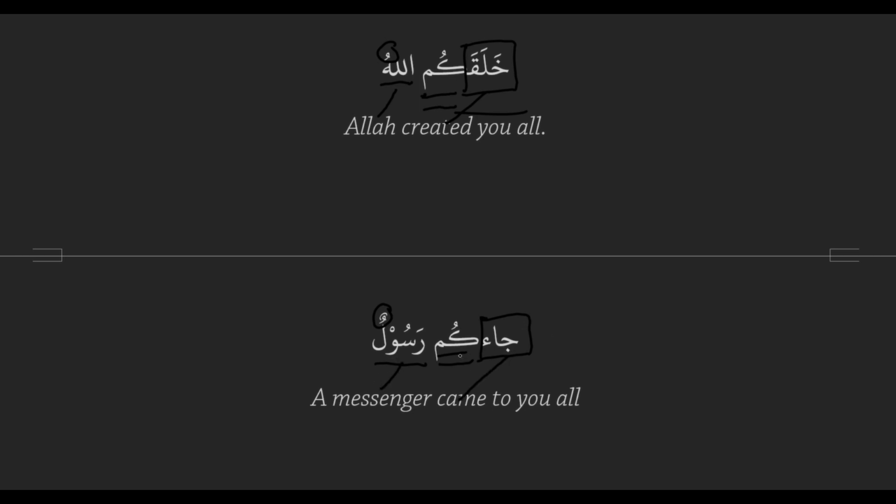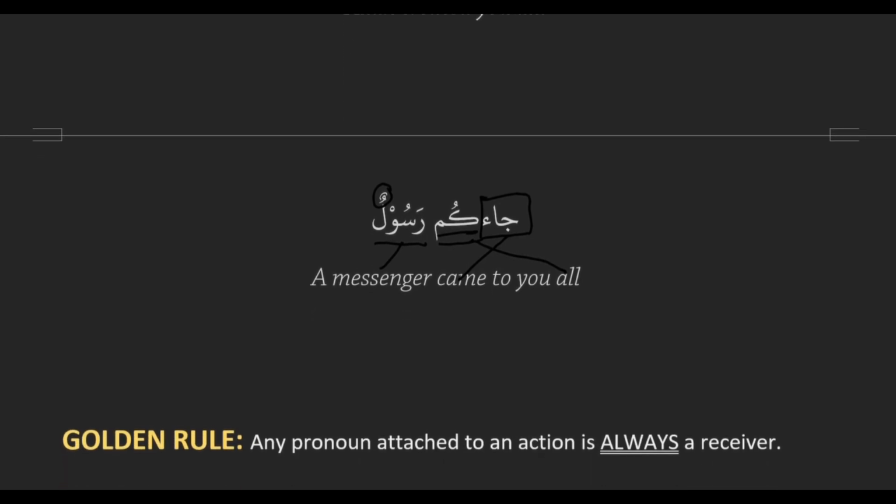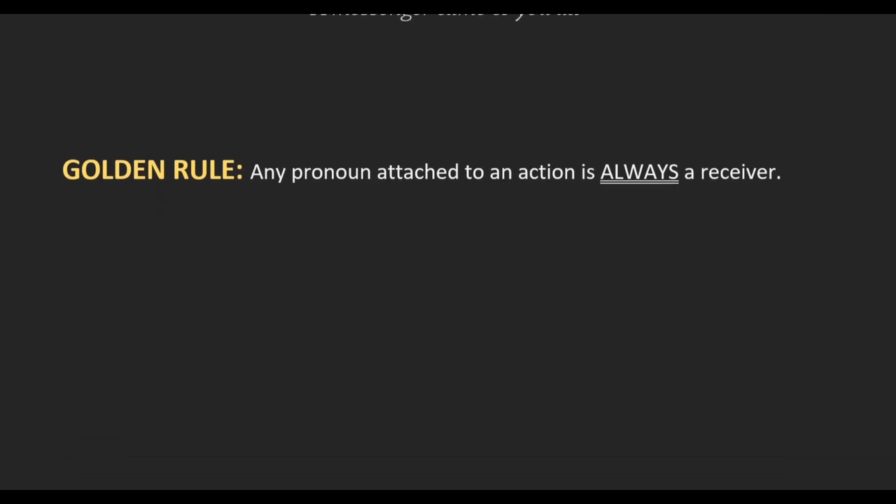A messenger came to you all. Well, let's make it sound a bit more natural. Came to you, right? We don't say, I came her, right? You say, I came to her. So you can add that in there to just smooth out the translation. So a messenger came to you all. We all clear? So what's our golden rule? A pronoun attached to an action is always the receiver. Yes, if we were to summarize this lesson in a nutshell, any pronoun attached to an action is always a receiver. Clear?